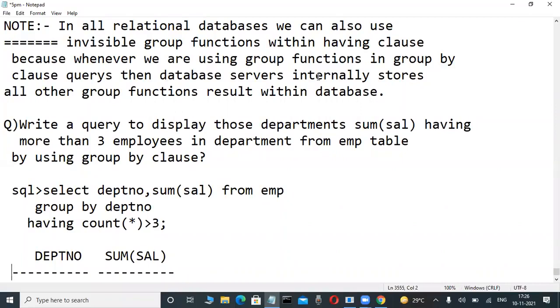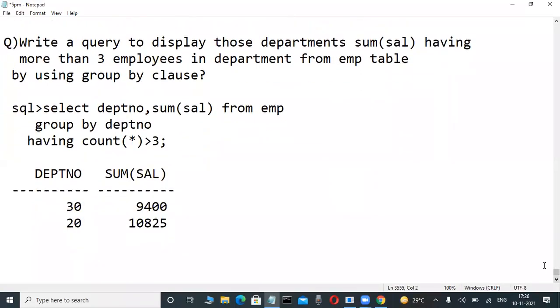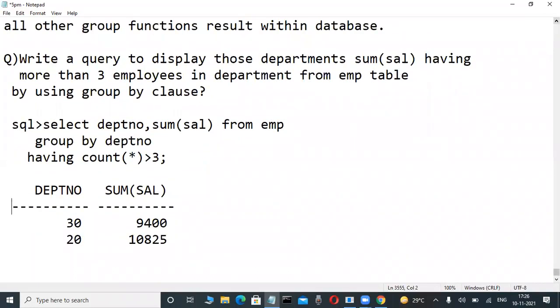Complete it up fast. Make it fast. Okay.